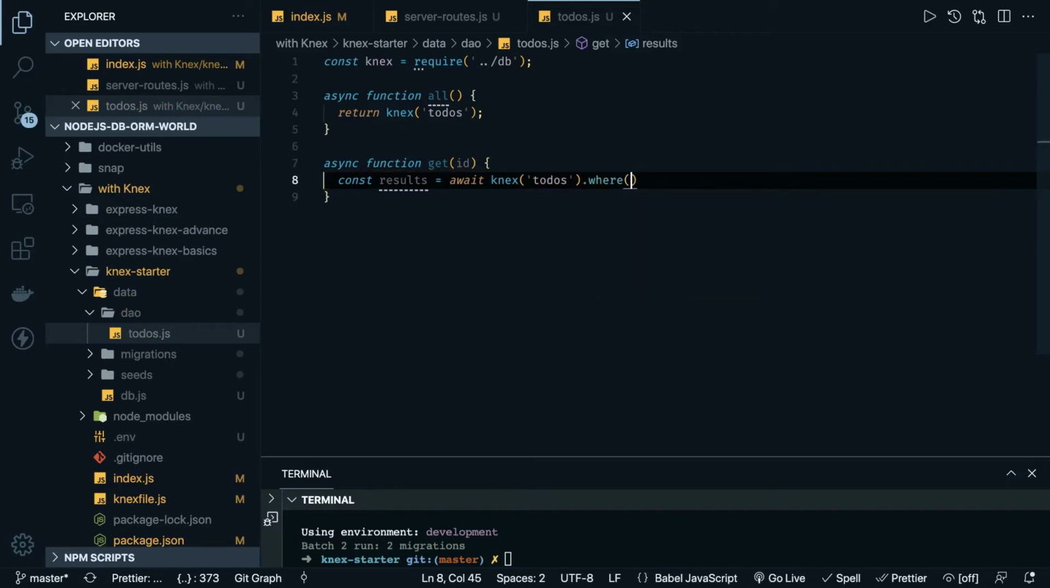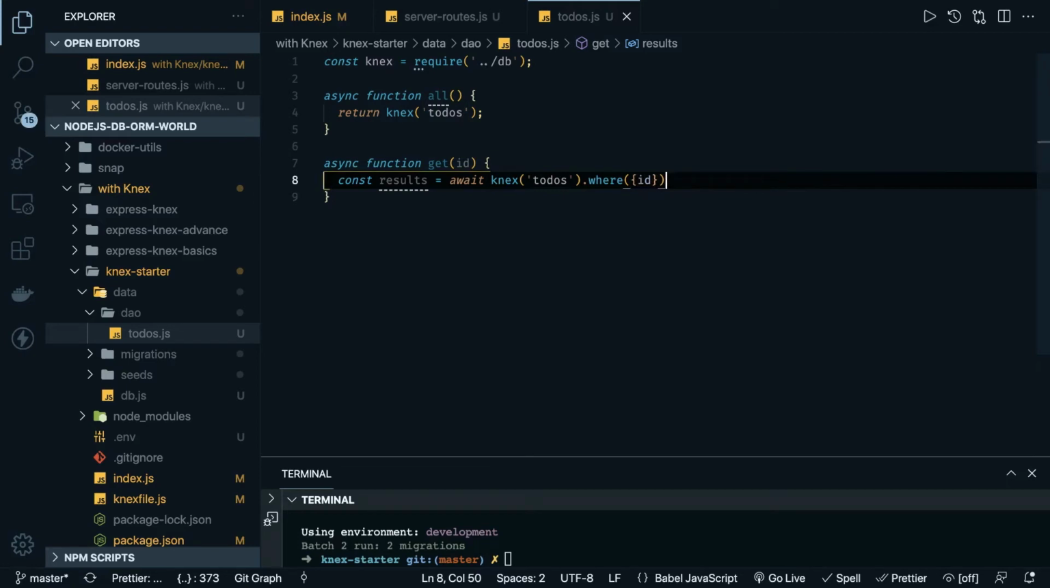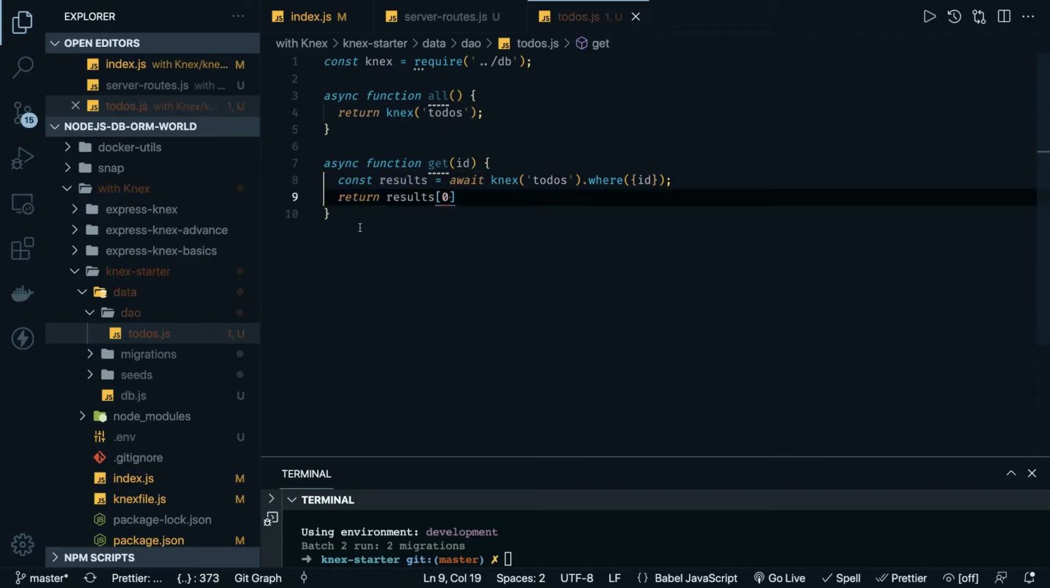So we'll talk about the queries in the next video, like what all different things you can write: .where, .insert, .update, .remove, because indirectly it is building a query for us, and then this is going to return many results. We need only a single result, so we can just say get by id.